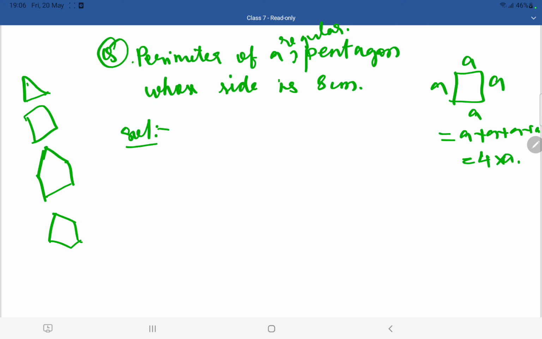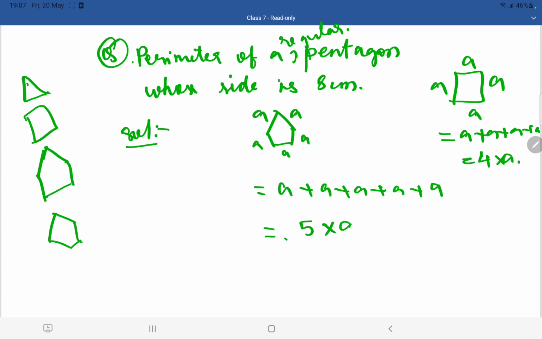Coming to a regular pentagon, regular means all the sides of that particular shape are equal. Pentagon means it has 5 sides, so all the sides are equal. So I am going to add a plus a plus a plus a plus a, 5 times. I am going to get 5 into a.